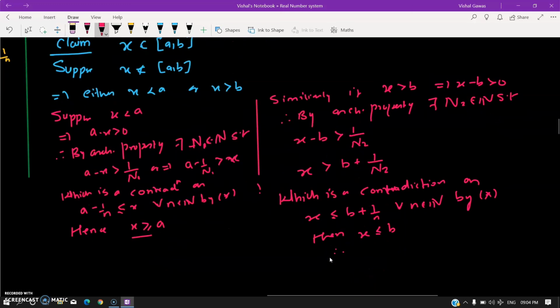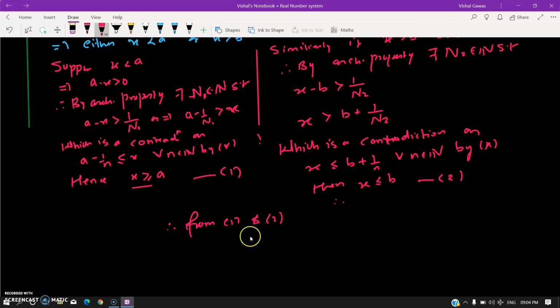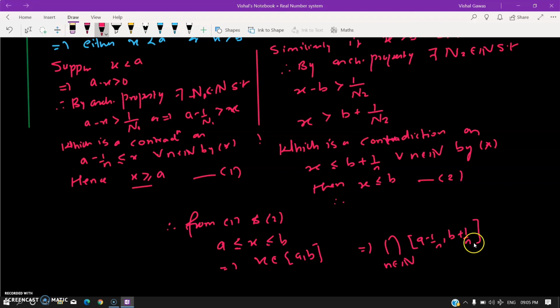Therefore, from both these, let me name this as 1 and let me name this as 2. From 1 and 2, what I get is a less than or equal to x less than or equal to b, which implies x belongs to [a, b]. And since x was an arbitrary element, this means that the intersection over n in N of [a minus 1 by n, b plus 1 by n] is contained inside [a, b].